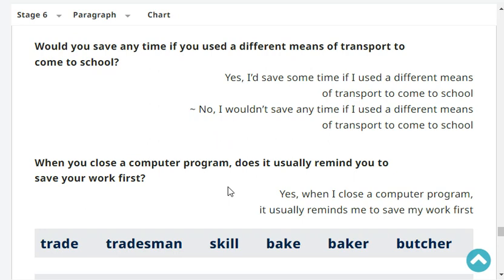When you close a computer program, does it usually remind you to save your work first? Yes. When I close a computer program, it usually reminds me to save my work first.